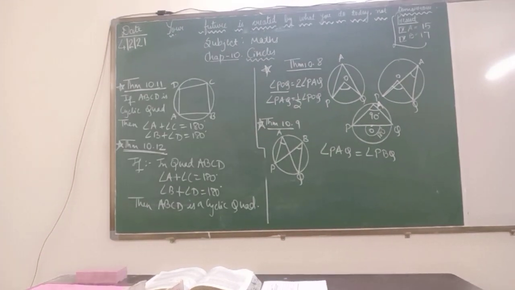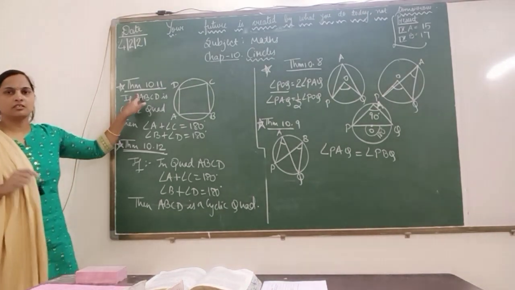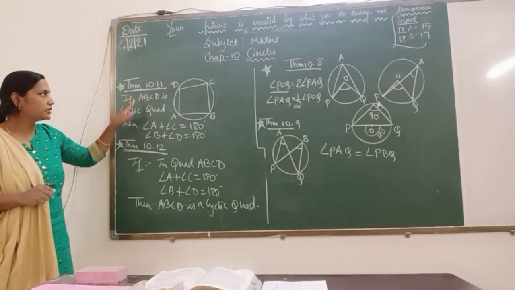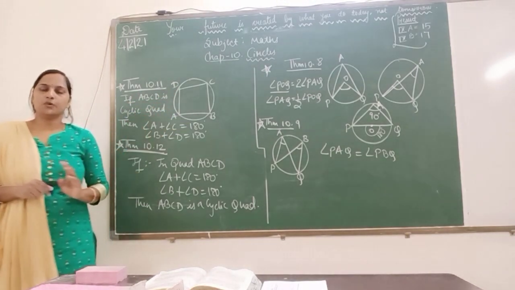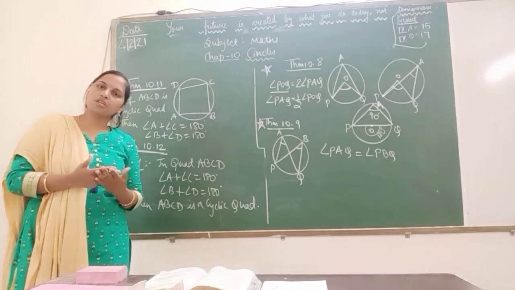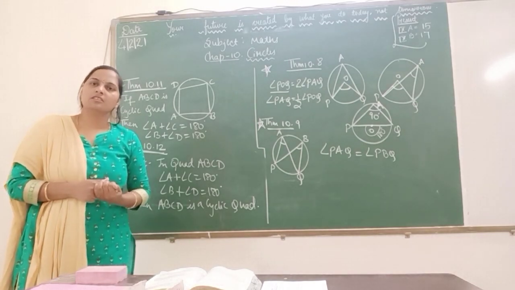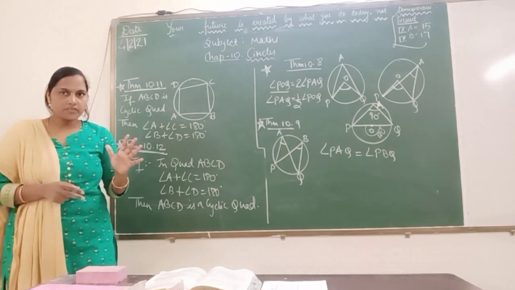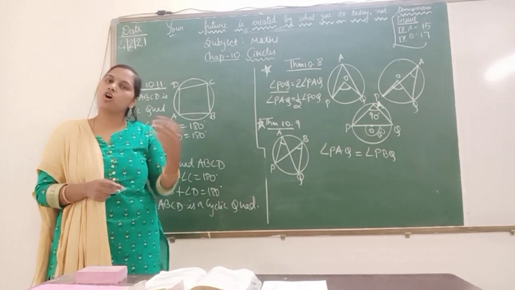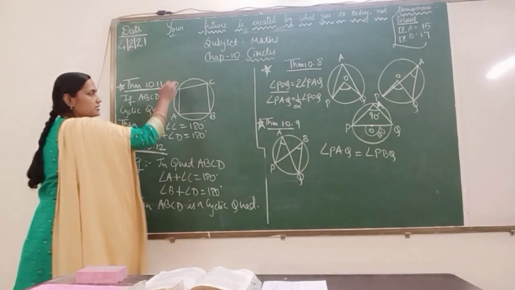Now children, can you tell me what is theorem 10.11? The statement of the 10.11 theorem is, if we are given a cyclic quadrilateral, can you tell me what is the meaning of cyclic quadrilateral? A cyclic quadrilateral means a quadrilateral having 4 vertices on the circle. Here is a circle.